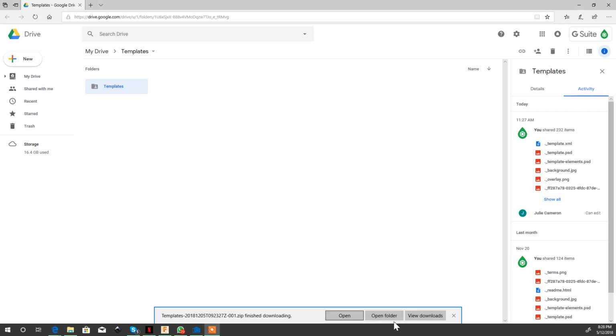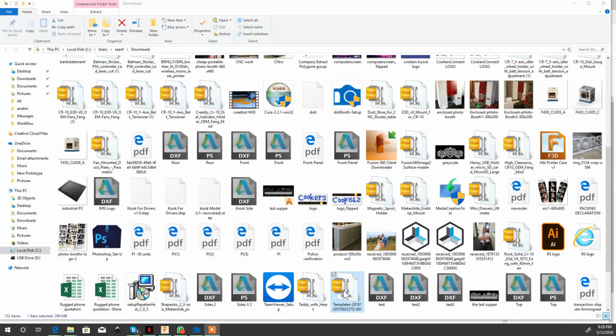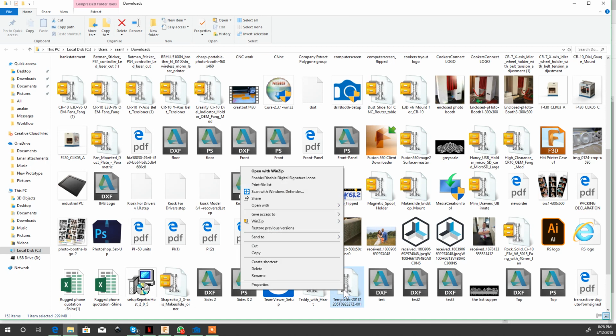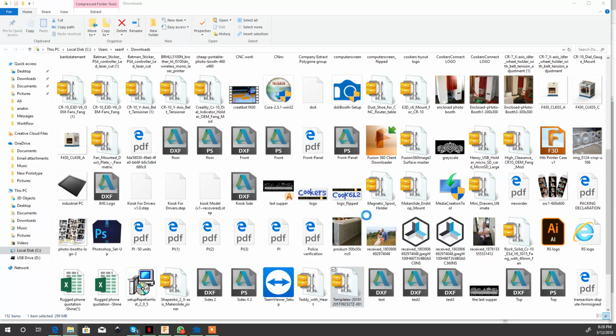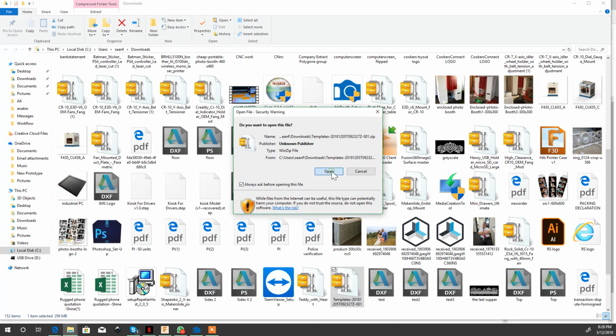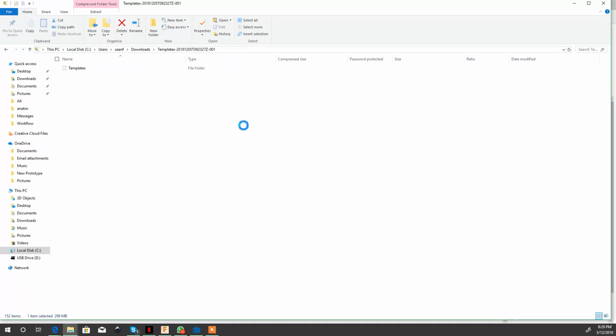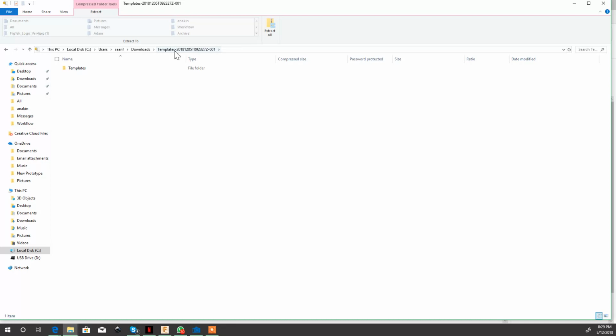Okay, now once that's done, hit open folder, or just open up wherever that file is. So for me, it's opened up here. Right click, and I need to extract these files. Go open, and just make sure where you're extracting it. So I'm going to hit extract all.